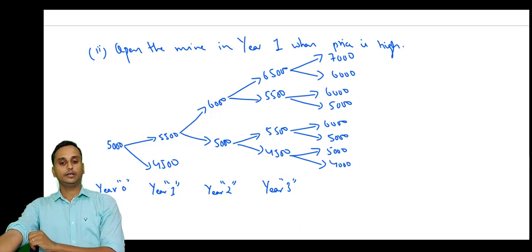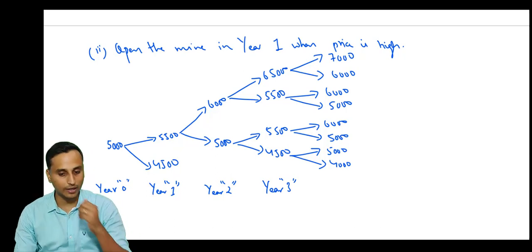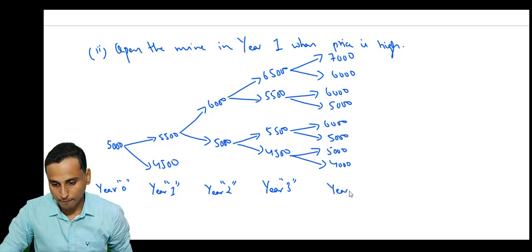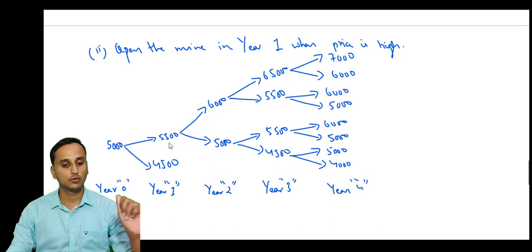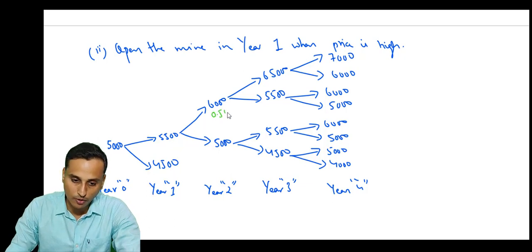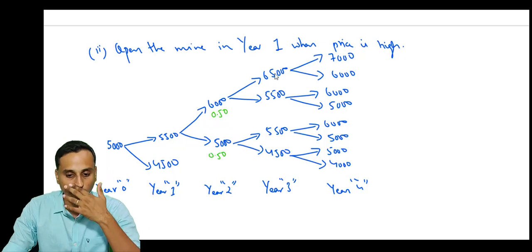Yes, so we're going to follow the same process, everyone. So next, what do we need next? Next, we need to ascertain the probabilities. So what is the probability of the price being 6,000 and 5,000? It's going to be 0.5 and 0.5. Probability of prices being 6,500, already we have calculated.